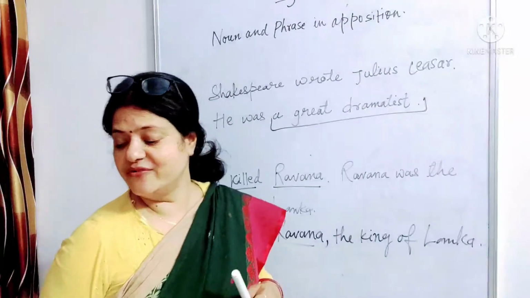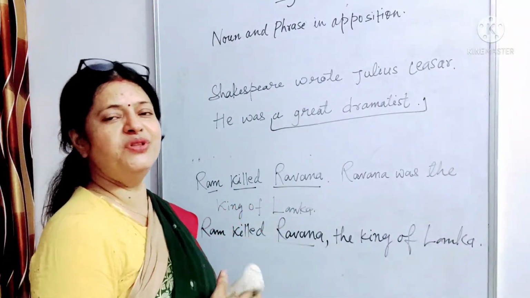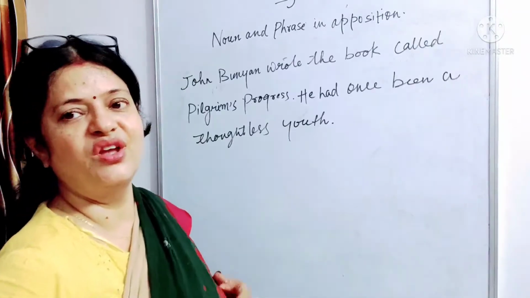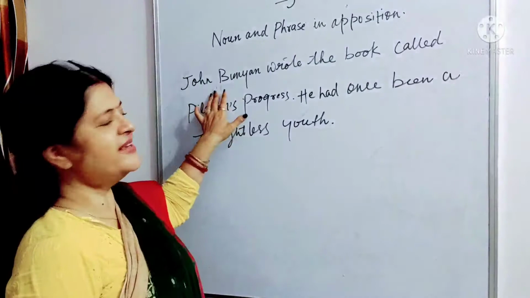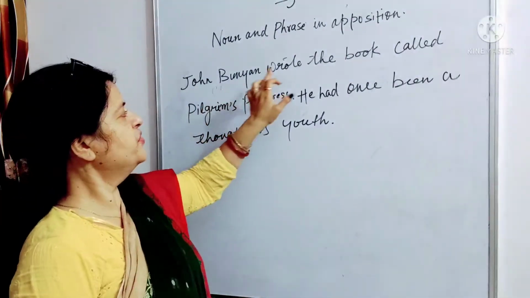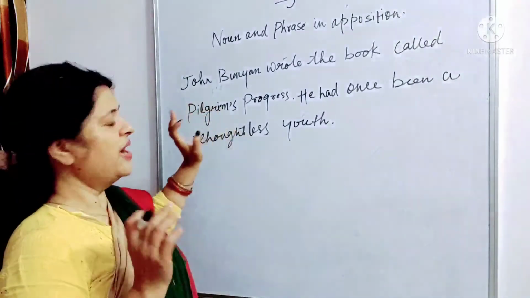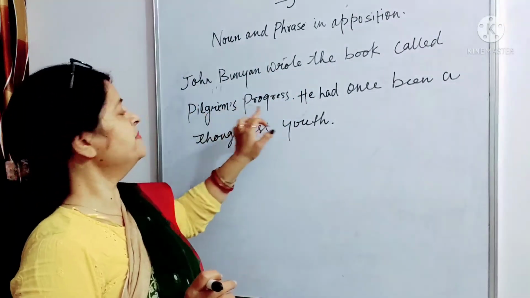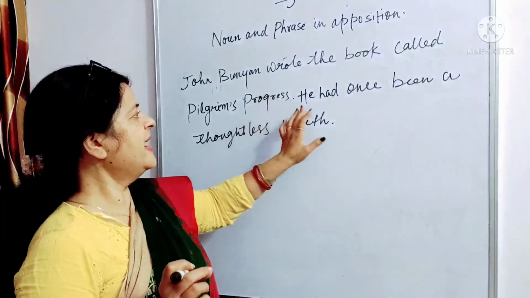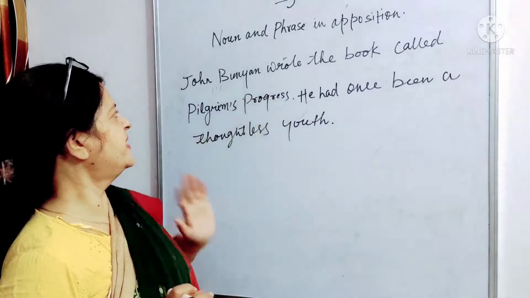ठीक है, let's take few more examples so that it becomes crystal clear to you what is a phrase in apposition. Now take another example to make it clear to you. The sentence is: John Bunyan wrote the book called Pilgrim's Progress. I repeat: John Bunyan wrote the book called Pilgrim's Progress. He had once been a thoughtless youth. So we have 2 sentences.